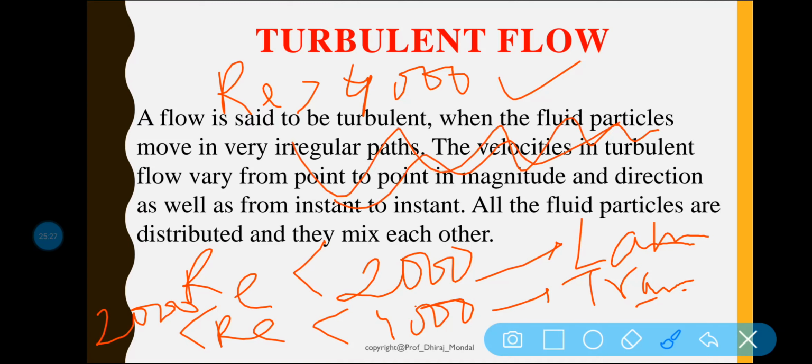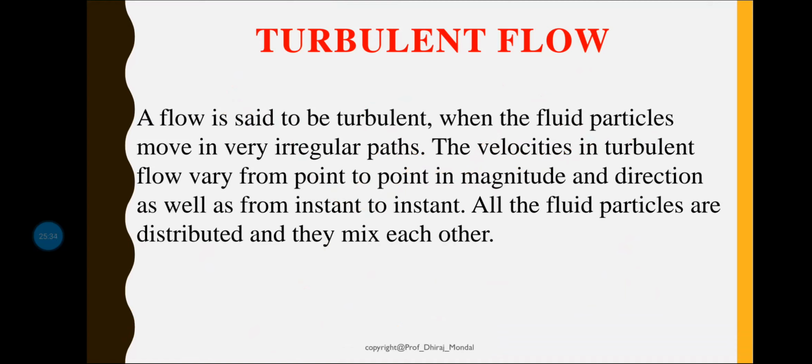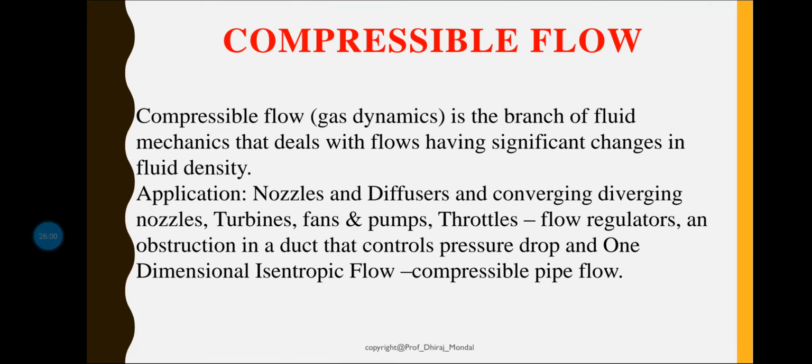Okay, in the lab there is a dedicated lab on Reynolds apparatus. So we will be discussing when the lab is going on. You will see that with the help of potassium permanganate, a small smooth streamline can be maintained, and if I am increasing the velocity of the fluid flow, then you will see the turbulent flow will occur. So this is all about laminar and turbulent flow. I hope it is clear.